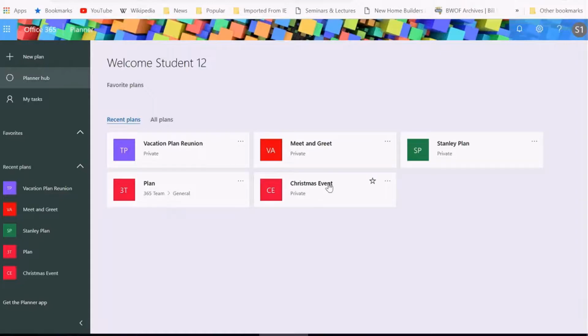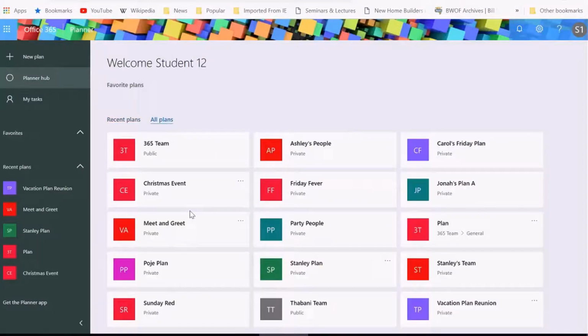Now, just an FYI, are these all my plans? So if you notice, they're all private. This is Stanley plan, it's private, but why do I have access to it? That is because Stanley shared something with me. So if Stanley assigns a task to me, I am privy to the information in that plan. So these are recent plans that I've visited. If I clicked all plans, these are all the plans that my team has involved me in.